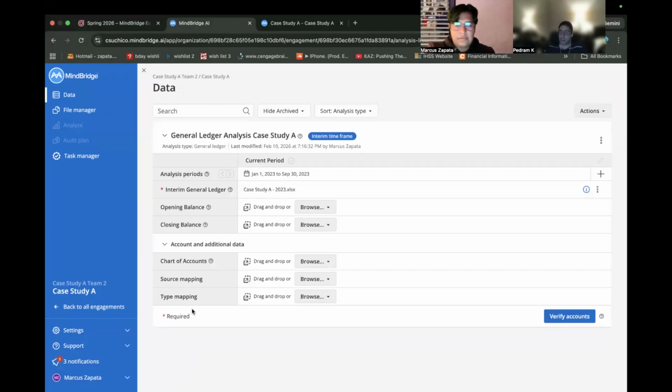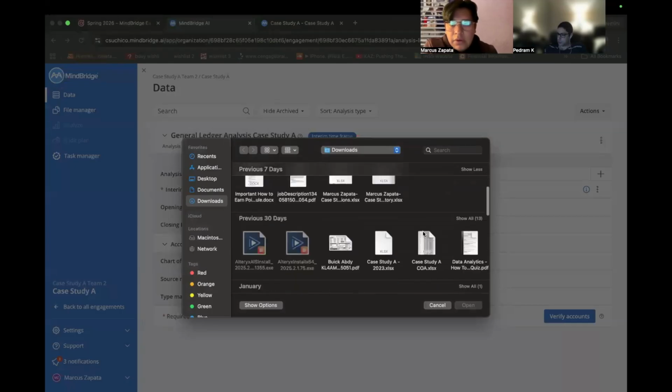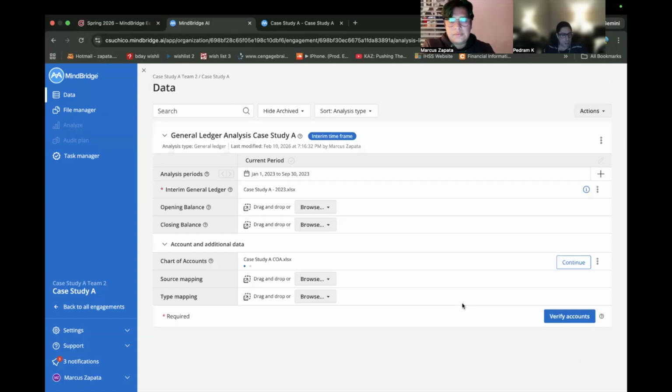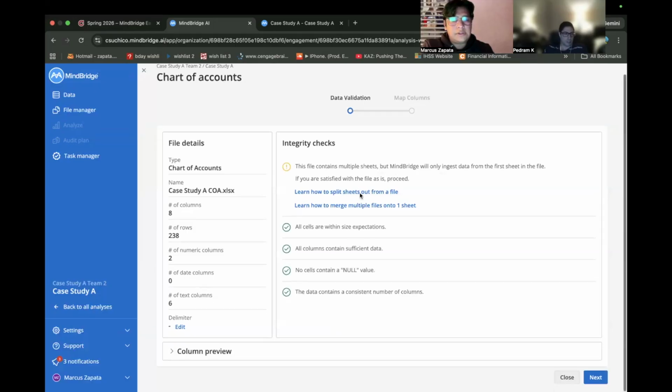Ready. And then we can go ahead and do the chart of accounts now. Chart of accounts, browse, case study COA, then continue. File contains multiple sheets. That's perfectly fine.